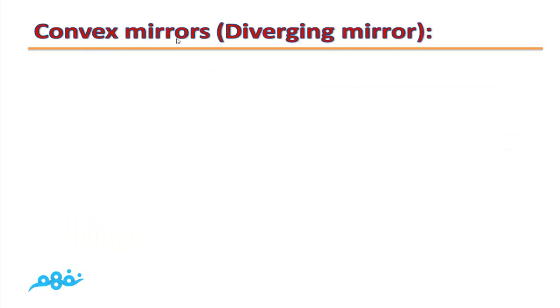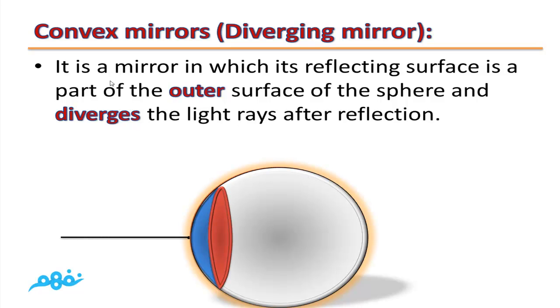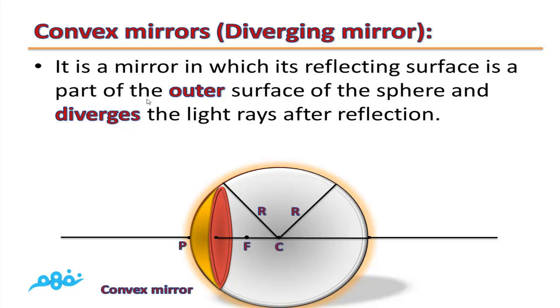Let's talk about the convex mirror, or it is called a diverging mirror. It is called a diverging mirror because it diverges light. It separates light. What is meant by convex mirror? It is a mirror in which its reflecting surface is a part of the outer surface of a sphere, and it diverges. It separates the light rays after reflection. This yellow part represents the reflecting surface of the convex mirror, and as you can see, it is the outer surface of the sphere.